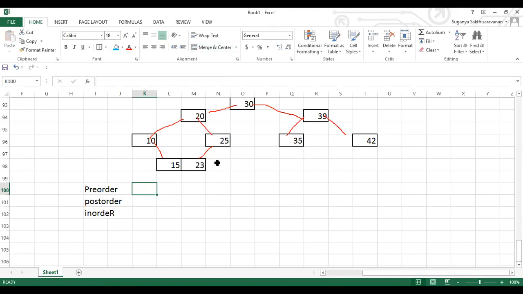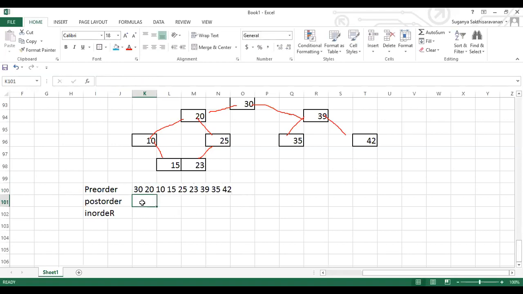Okay, listen here. The first one you're going to see is the pre-order. So pre-order is all about root, left, right. So here for pre-order, we'll be getting 30 as the root, followed by 20, then 10, then 15, then 25, then 23, then 39, then 35, then 42. This is all about pre-order.